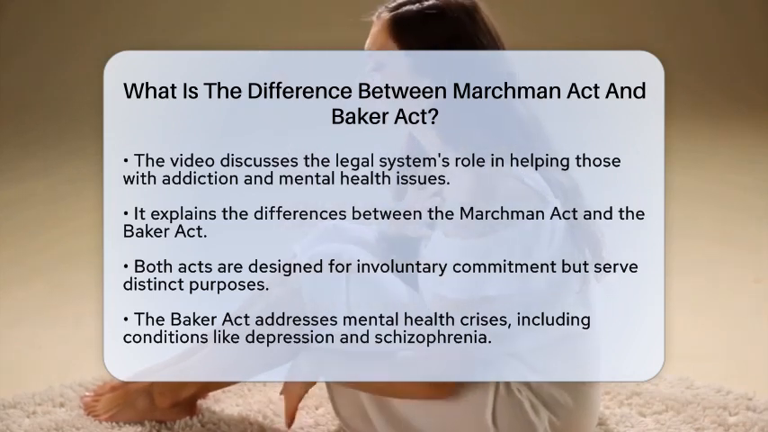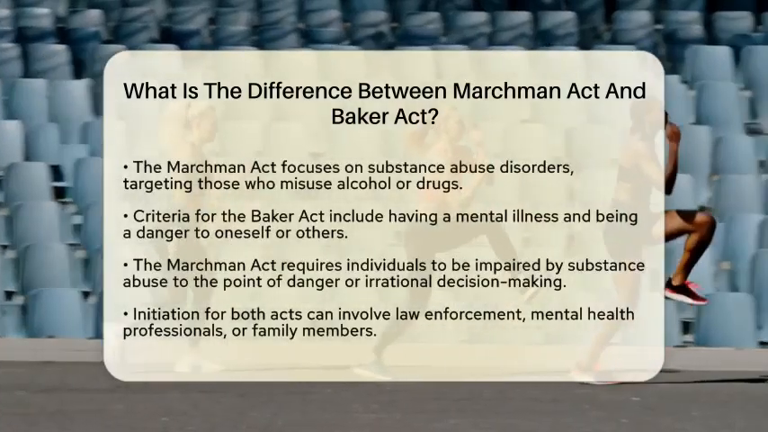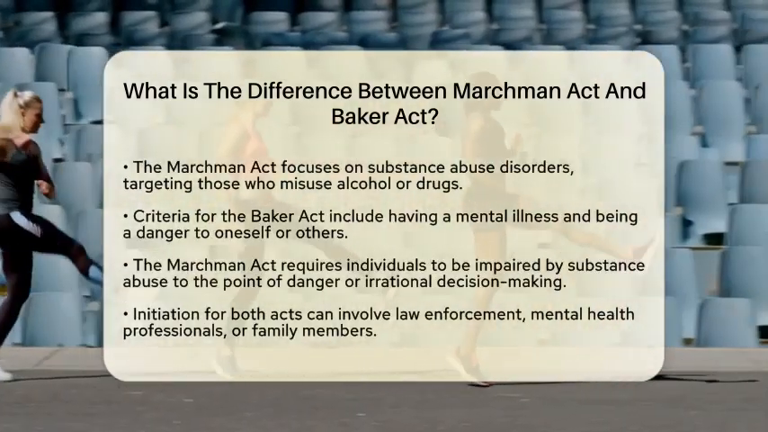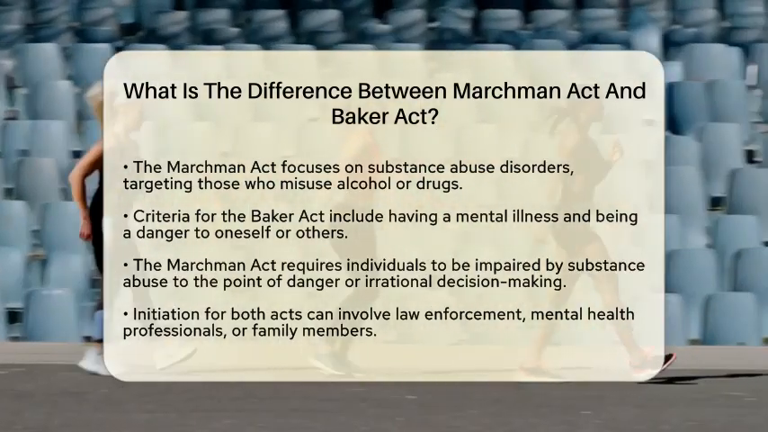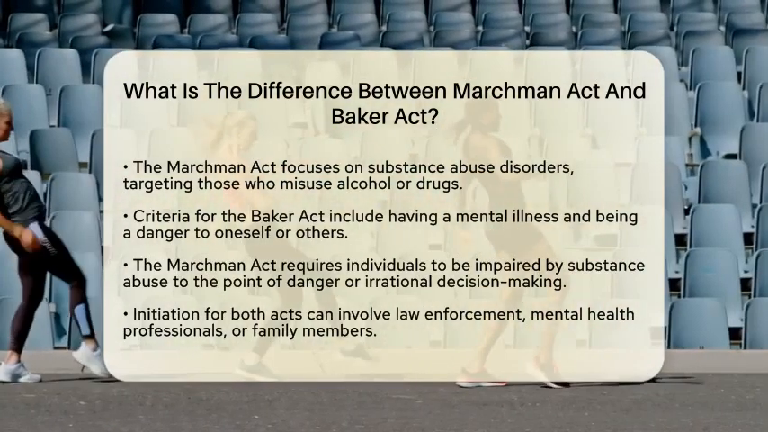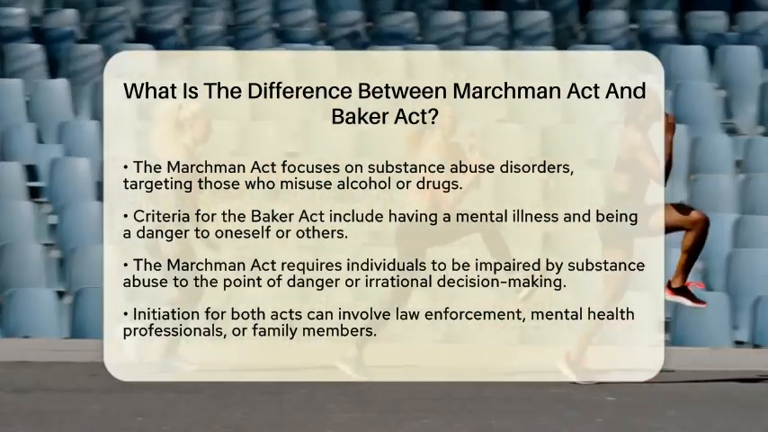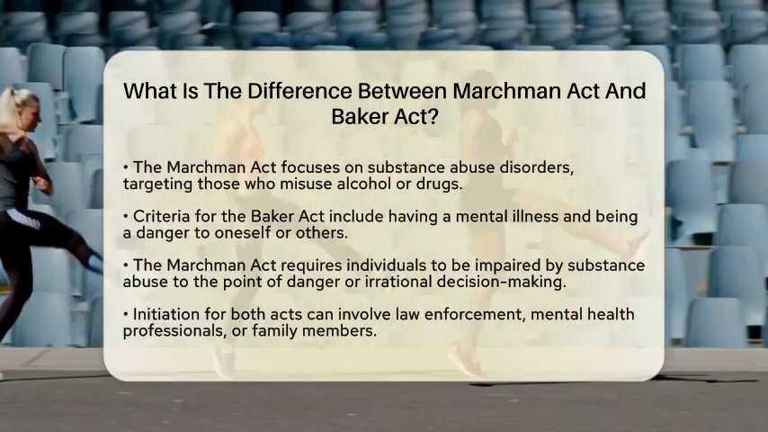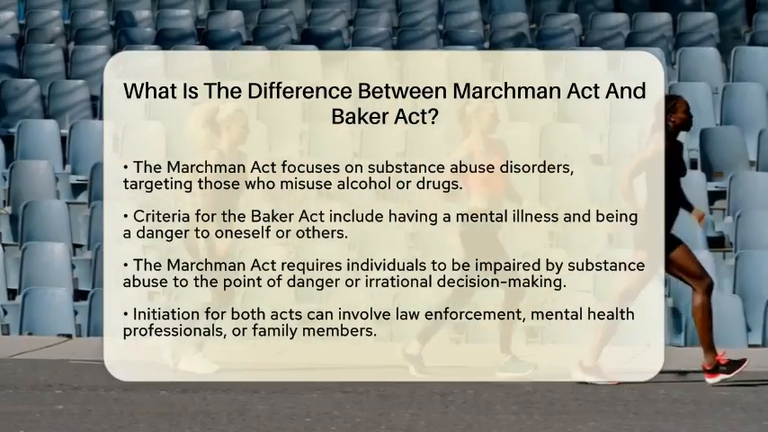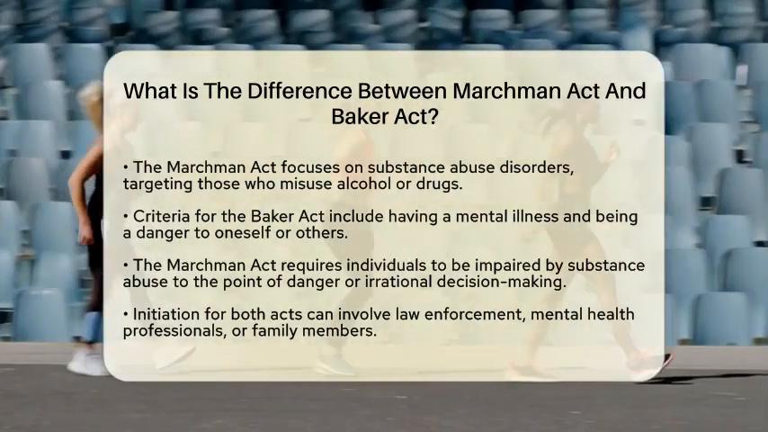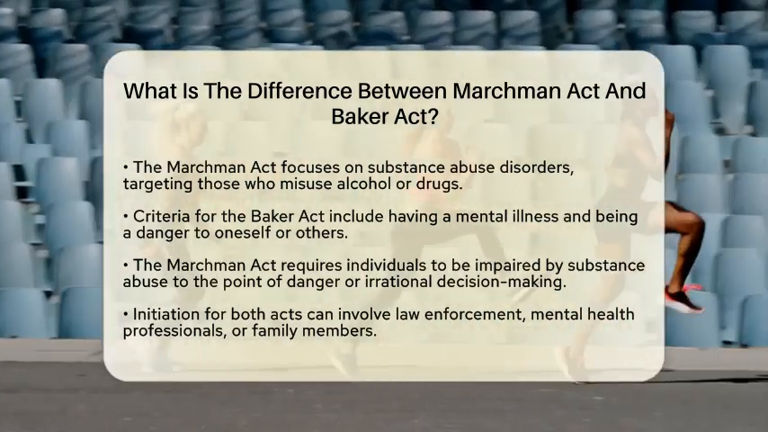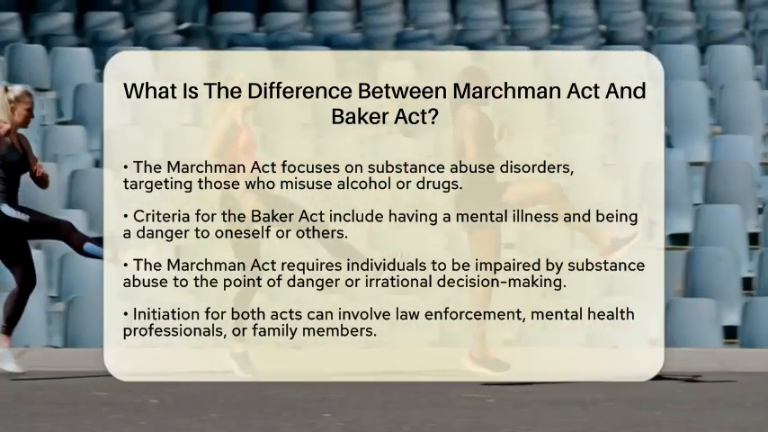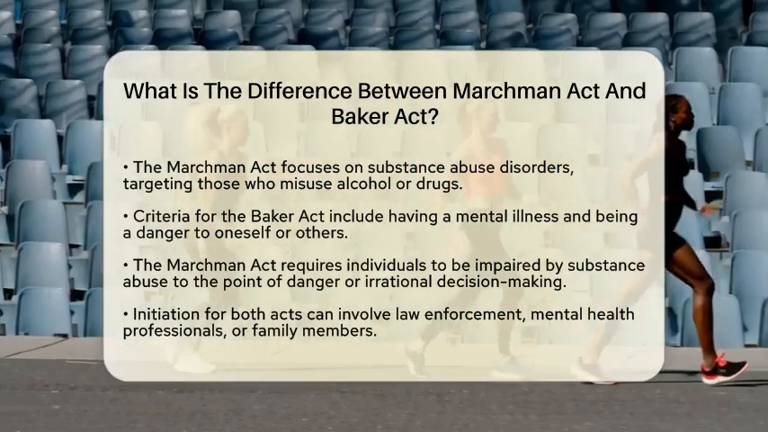others. When it comes to criteria for involuntary admission, the Baker Act requires that an individual has a mental illness and is an imminent danger to themselves or others. They must also be unable to care for themselves. On the other hand, the Marchman Act requires that a person is impaired by substance abuse to the point of being a danger to themselves or others, or unable to make rational decisions about their treatment.